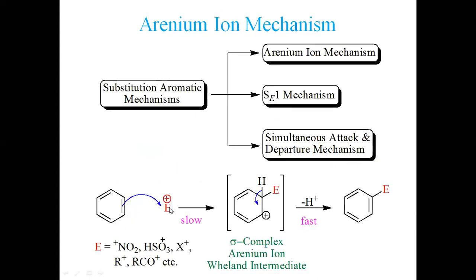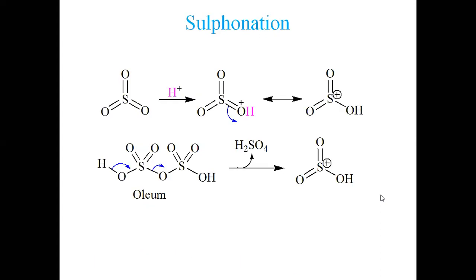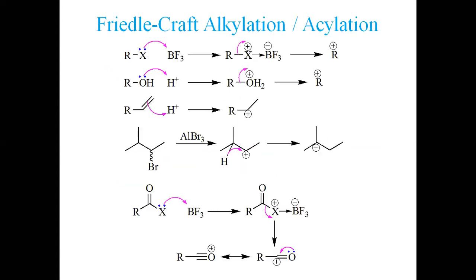Here the electrophile, S triple bond O with positive charge, shall follow: this sulfur shall be bonded with carbon, and this H positive ion shall leave. The rest of the mechanism is similar. So these are the two mechanisms we have come across: nitration and sulfonation. Now let's see what we call Friedel-Crafts alkylation and Friedel-Crafts acylation. You have already seen them in previous classes, but I'm just going through these things at a faster rate so that you should remember this.